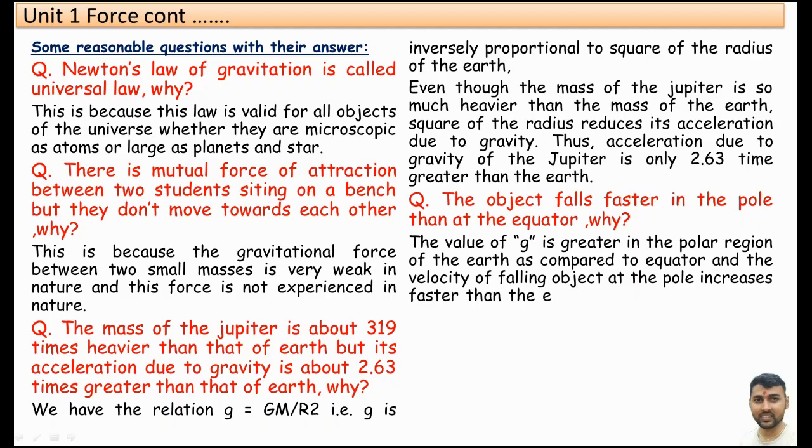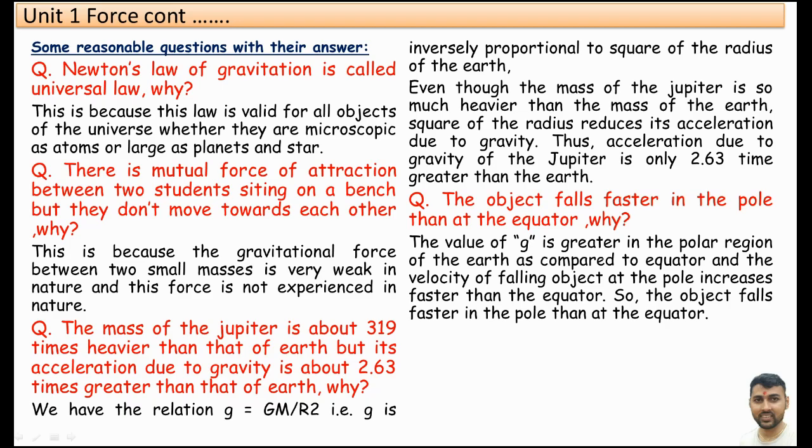Its answer: the value of acceleration due to gravity g is greater in the polar region of the Earth as compared to the equator, and the velocity of a falling object at the pole increases faster than at the equator. So the object falls faster at the pole than at the equator.